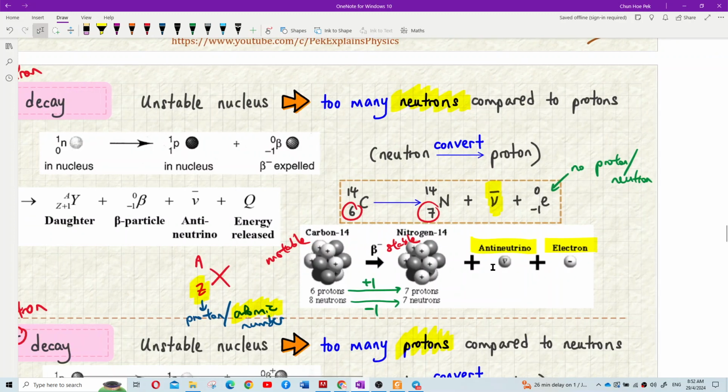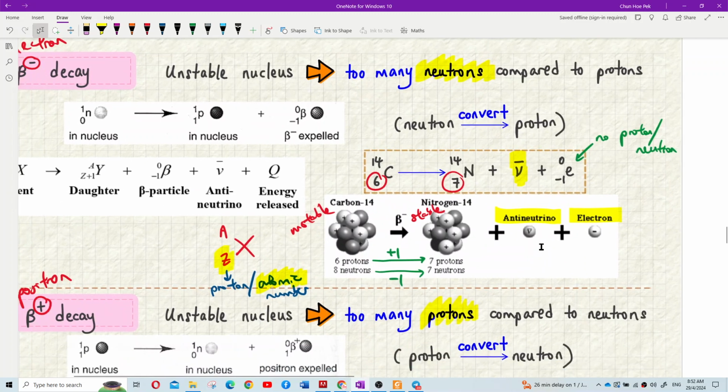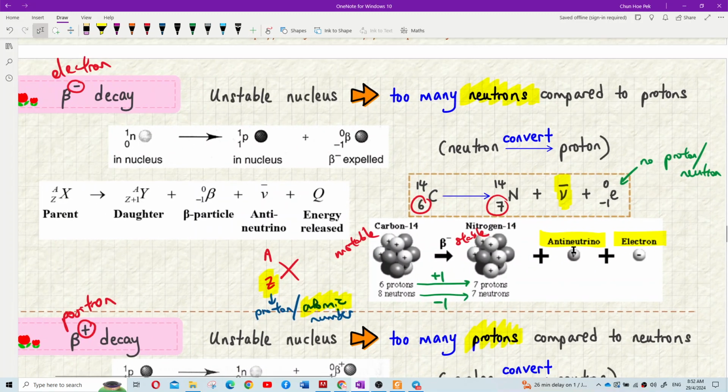What is an antineutrino? It's just a fragment of this decay. It is uncharged, a neutral particle. Just a fragment, sepehan saja.